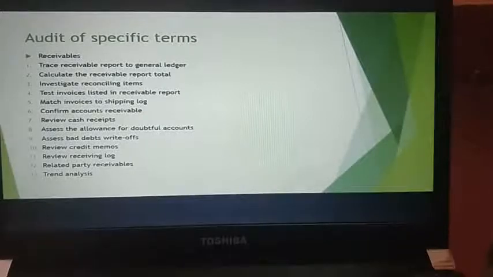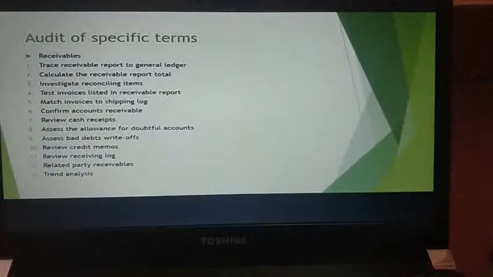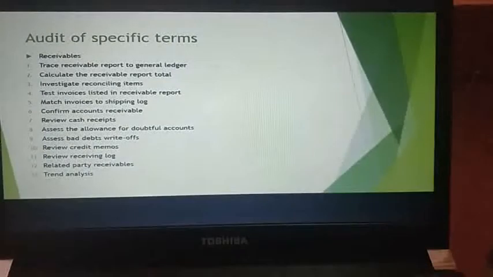You need to confirm whether all the customers are there, whether they have asked to report directly, what the paid amounts are, what the unpaid amounts are. Next, you should also review your cash receipts, then assess the allowance for doubtful accounts. Based on the doubtful accounts, you need to assess allowance for them and assess bad debts written off. If there are any bad debts which are written off, you need to assess all of it.